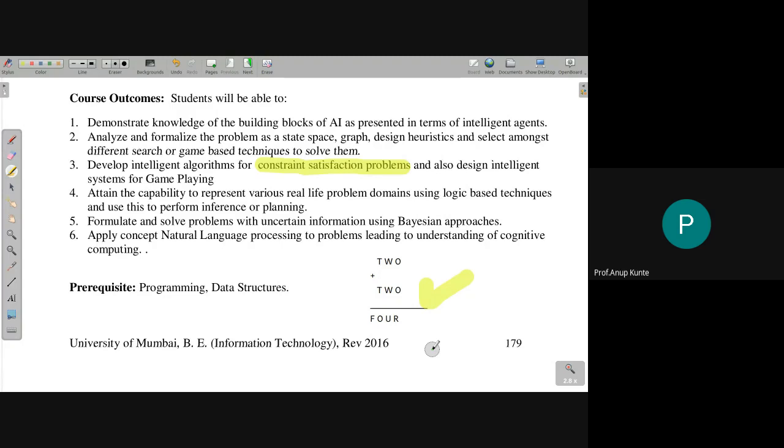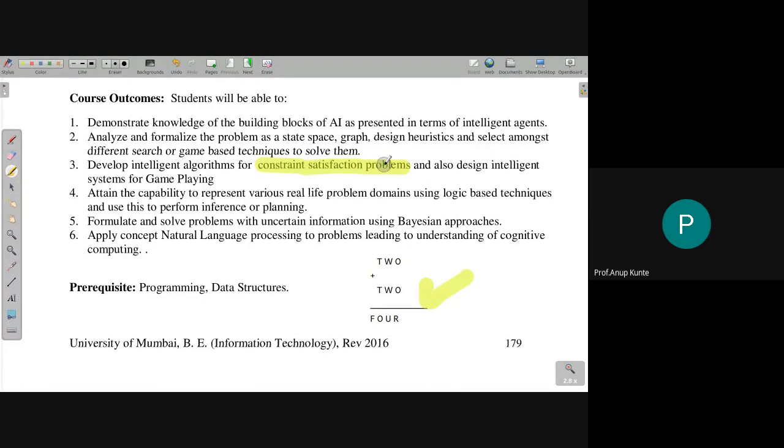So crypt arithmetic is one such problem which can be represented as a constraint satisfaction problem. Although this word problem comes up everywhere, this is not an issue, so don't take it in that sense. Whenever the word problem comes in this subject, you should consider that whenever I say constraint satisfaction problem, it is a way to represent a problem.